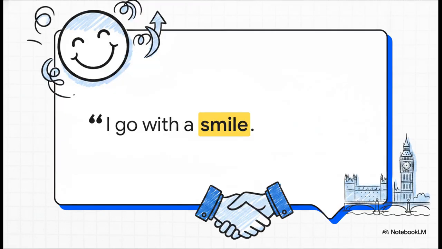Before we look at the new leader, let's look at the outgoing one. The adjective outgoing here means leaving a position or office. Keir Starmer's final sentiment in his London speech was simply, "I go with a smile." It's a very graceful, polite exit. He's setting the stage for his successor without any lingering bitterness or internal party conflict.